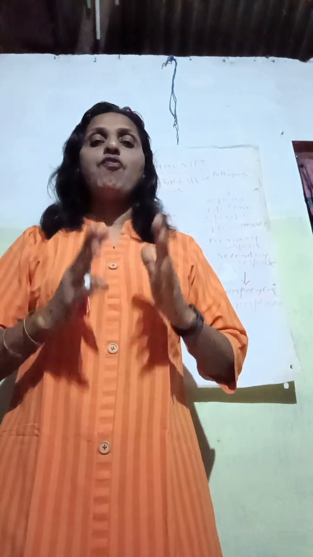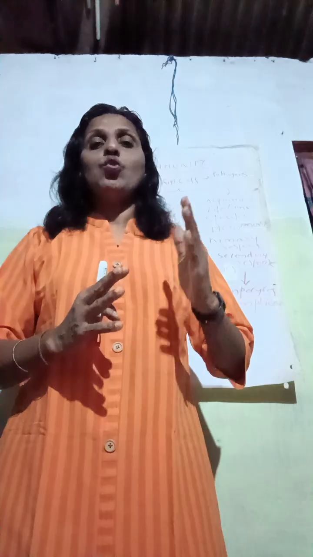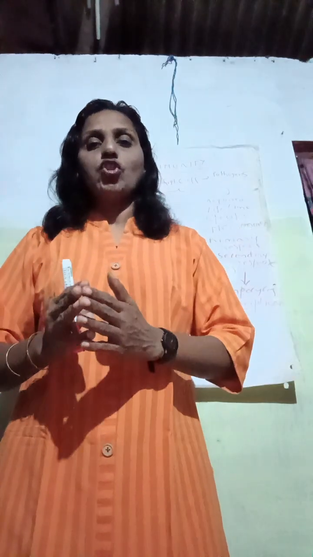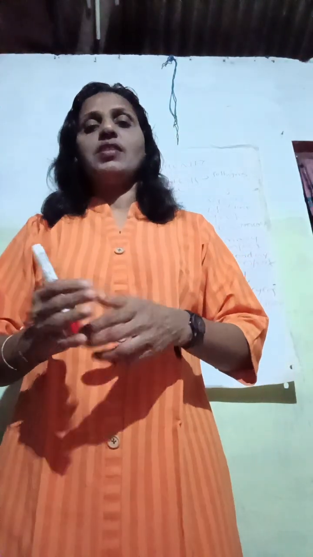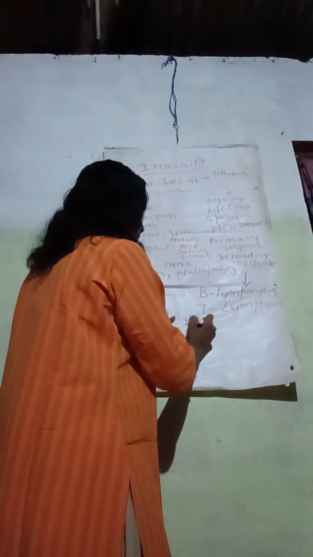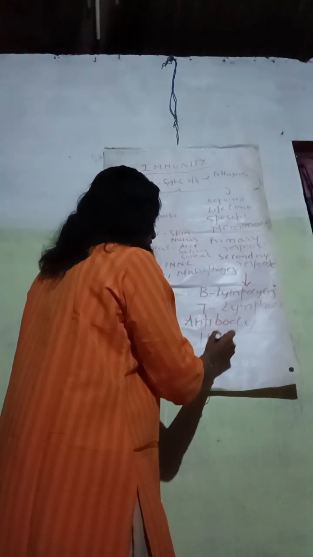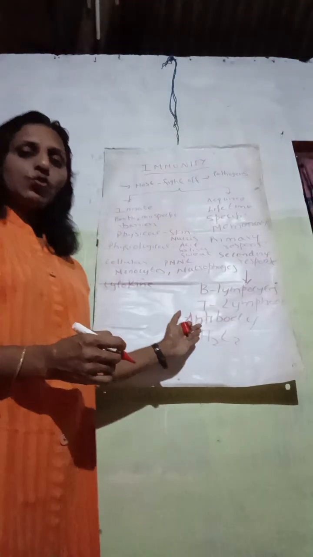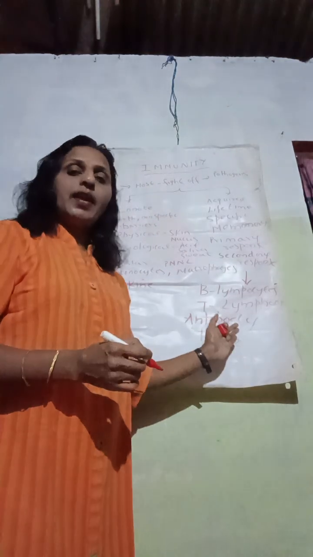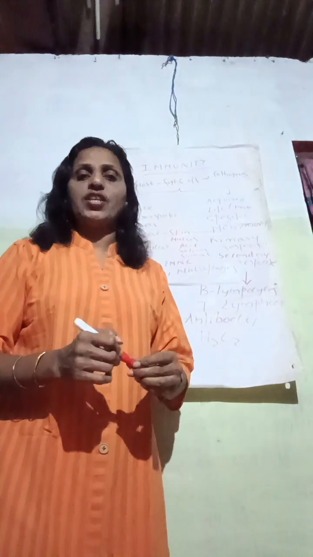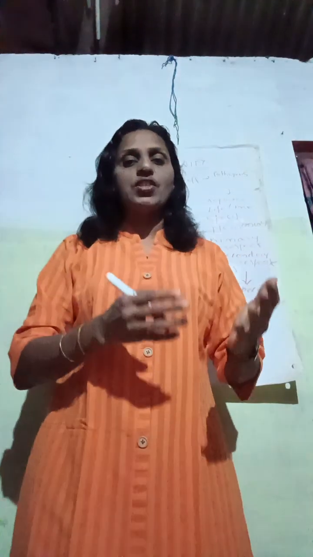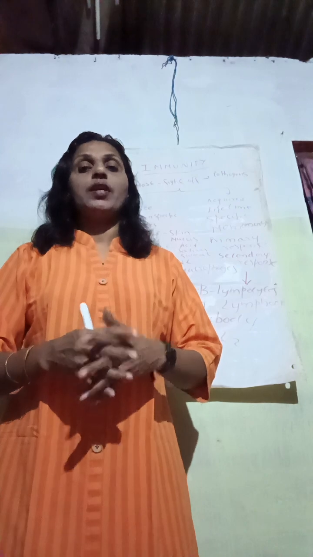An antibody is made up of 4 polypeptide chains: 2 long chains and 2 short chains. The long chains are known as heavy chains and the short chains are known as light chains. Therefore, an antibody is described as H2L2. H2 stands for the heavy chain and L2 stands for the light chain. So H2 stands for the long chains and L2 stands for the short chains.